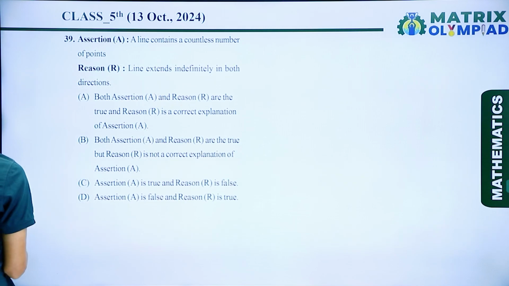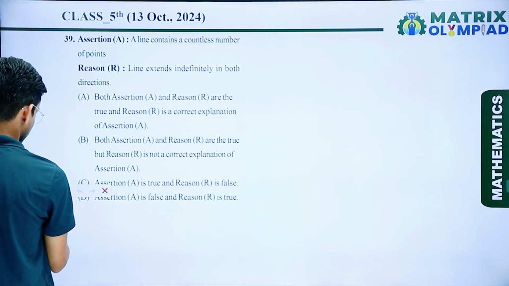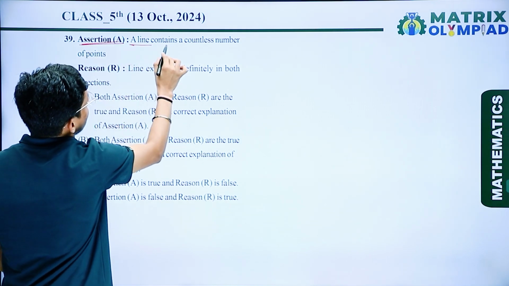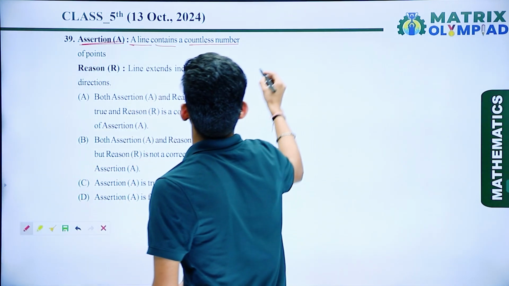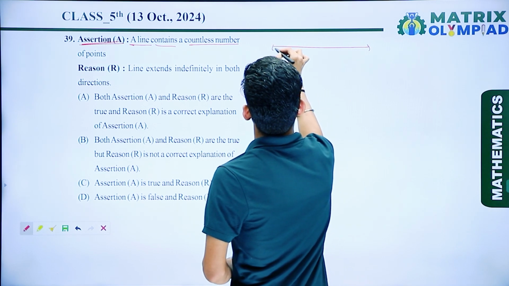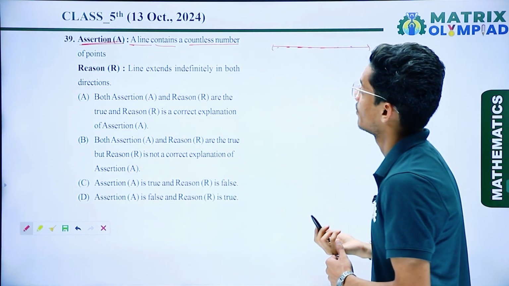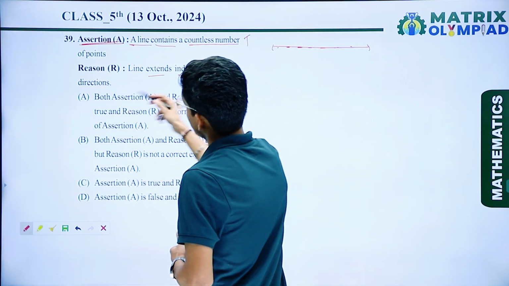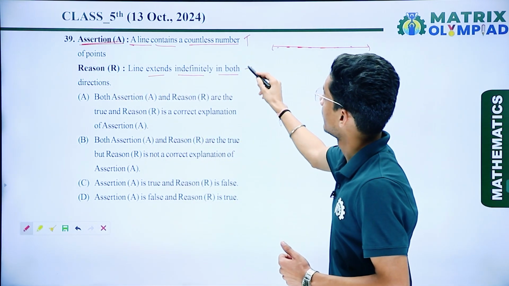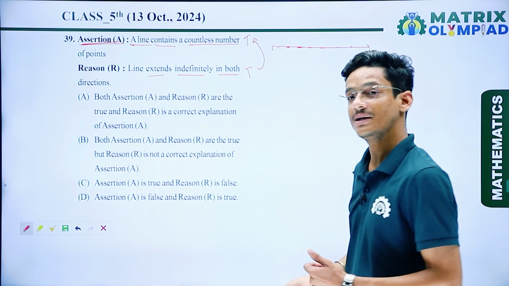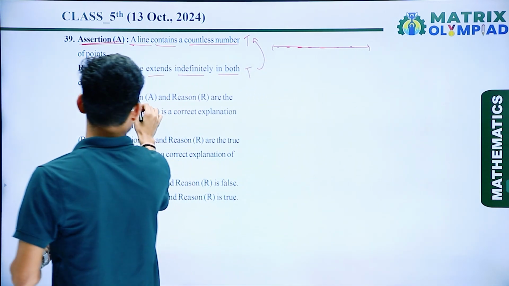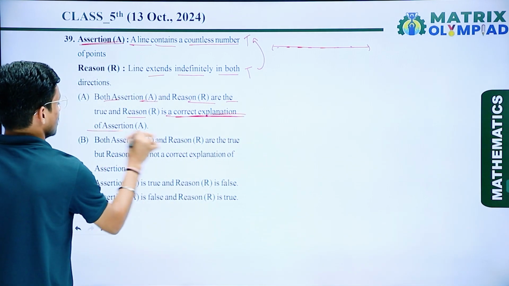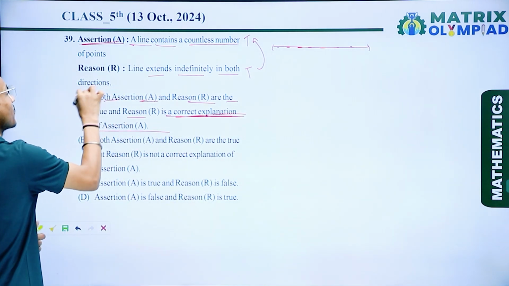So now if I talk about the next question, that is based on assertion and reason. Now the question is that, here we have assertion, that a line contains a countless number of points. So suppose that this is the line and it contains a countless number of points. So yes, this one is true. A line extends infinitely in both directions. Yes, this one is also true. And reason is the correct explanation of assertion. So I can say that here both assertion and reason are true, and reason is the correct explanation of assertion. So here option number A is the correct answer.